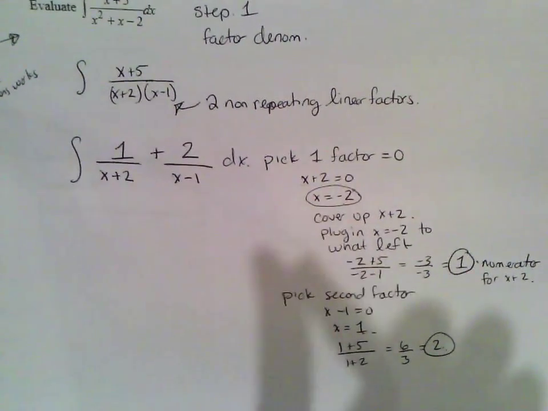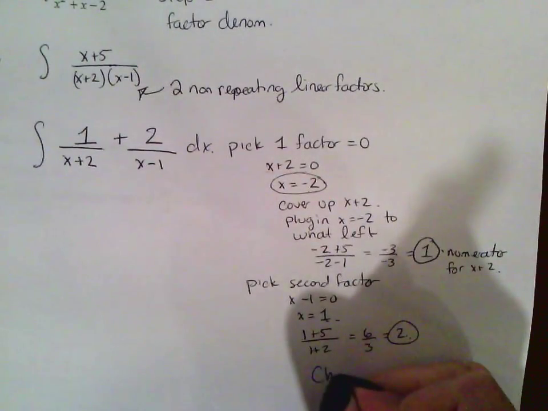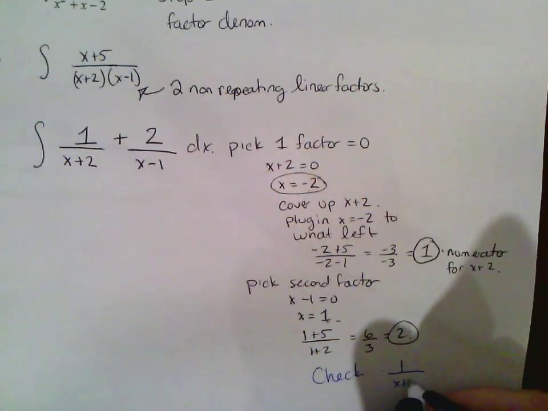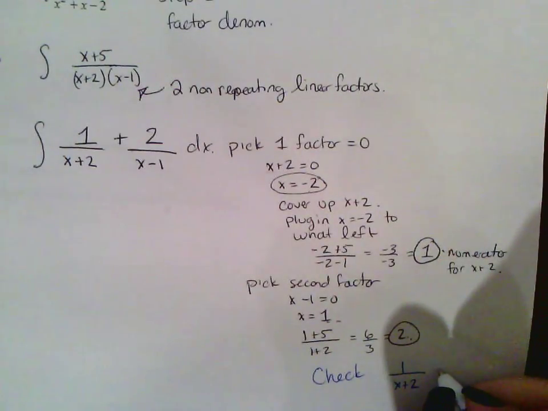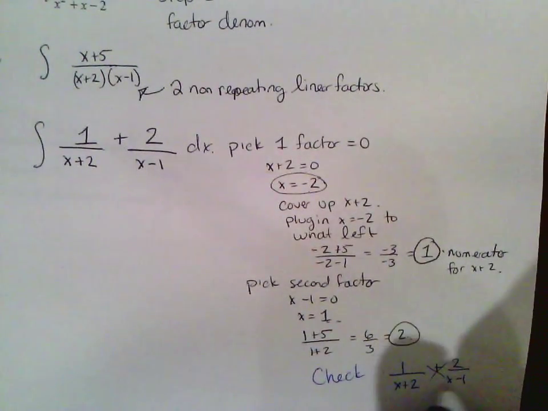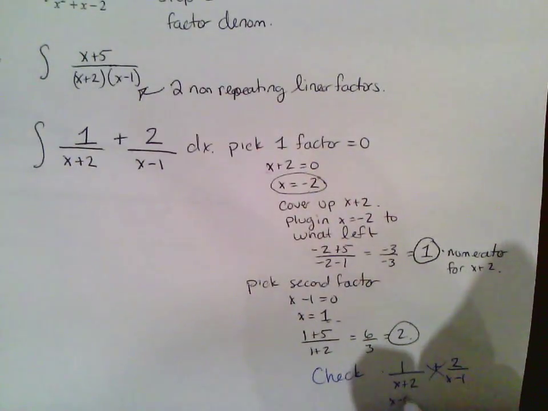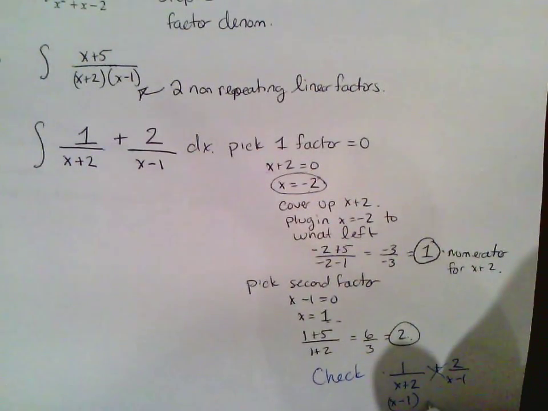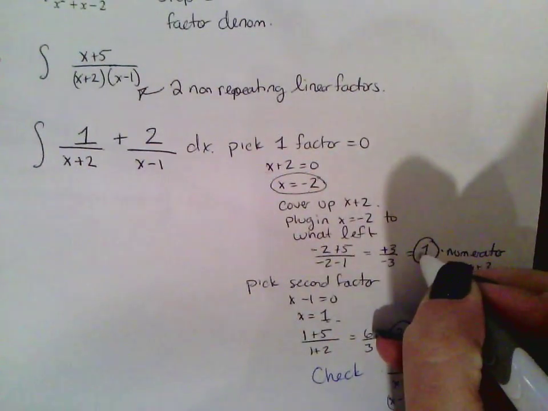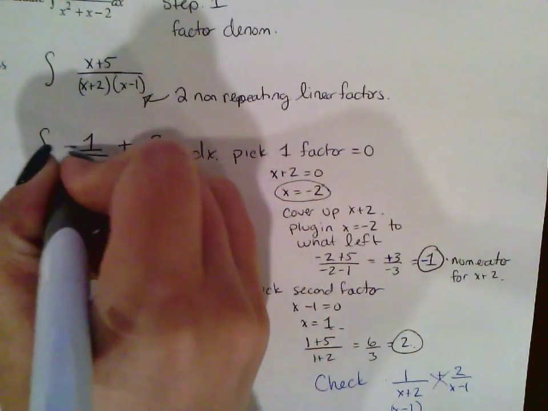And you can check your work. You can always check to make sure that you are correct, and the easiest way to check is basically the crisscross. Cross multiply. So if we cross multiply, we get x minus 1 times, negative 2 plus 5 is positive 3. I made a mistake again. That's supposed to be negative 1. That's supposed to be a negative 1.